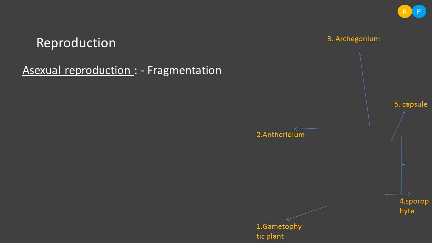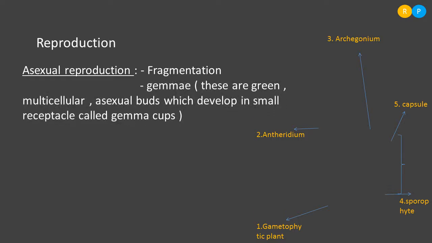Some of the plants, during their asexual reproduction, produce gemmae. Gemmae are green multicellular asexual buds which develop in small receptacles called gemma cups. These asexual bodies can be seen in Marchantia.